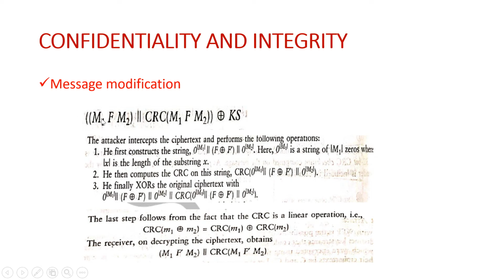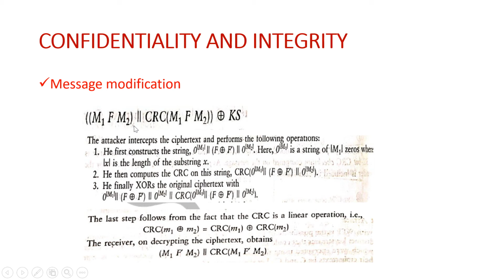Say if all these are binary streams. Okay, so M1, say if it was some 24-bit, or it might be of 12 bits. Okay, so 12 zeros we'll have. Followed by that we'll have this F XORed with what? F dash. F dash is what? That is the message the attacker wants to replace the original message. Followed by that what?